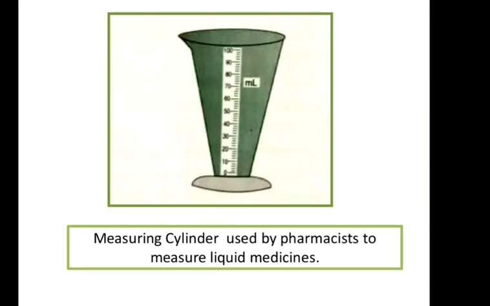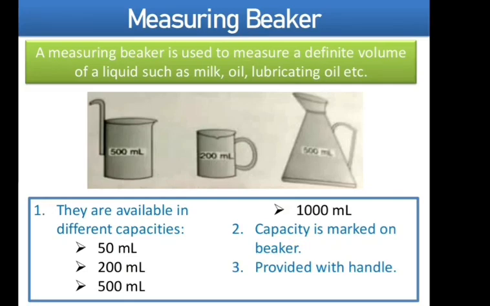Now see here the picture. This picture is of the measuring cylinder which is used by the pharmacist to measure the liquid medicine. Okay. Second is our measuring beaker. This type of beaker you might have seen many times at the milkman, oil seller or kerosene seller, right?